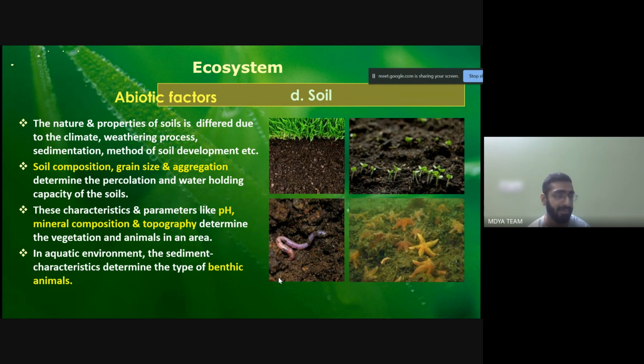That method also determines the nature and properties of soil. Next, we move on to the soil composition, grain size, and aggregation. These determine the percolation and water holding capacity of the soils. So, the soil composition, whether it is very coarse in structure or very fine in structure, and the grain size, whether the particle size is very large or small, or the aggregation, the accumulation.